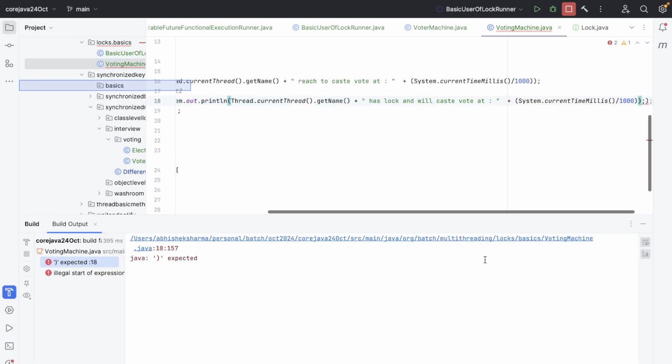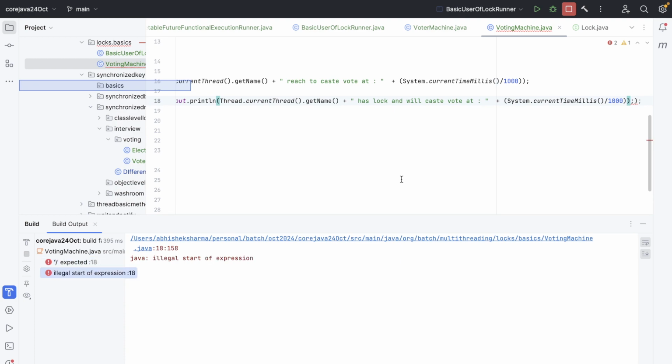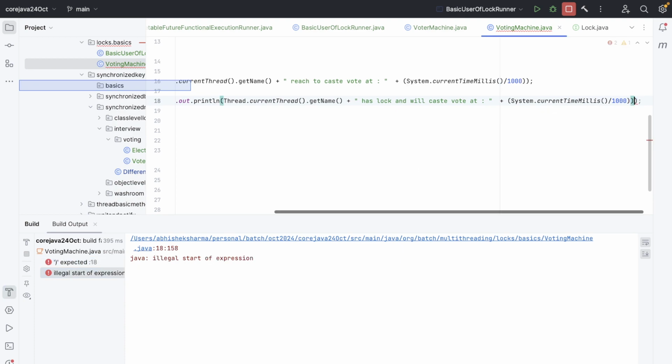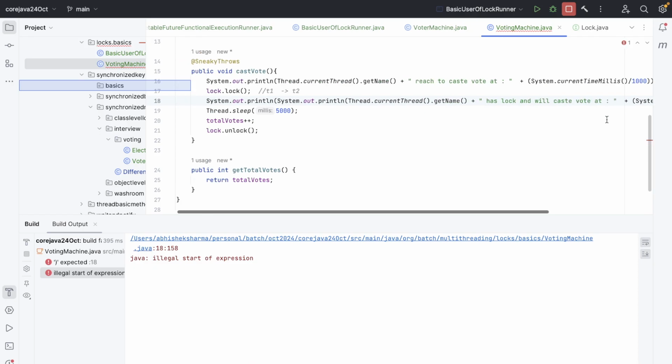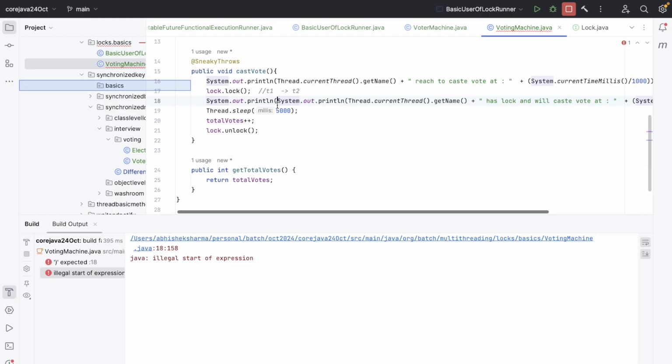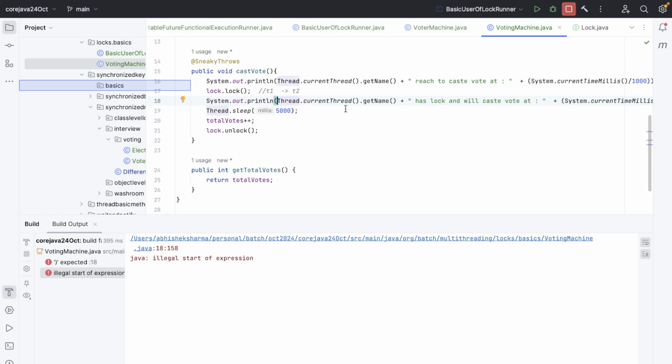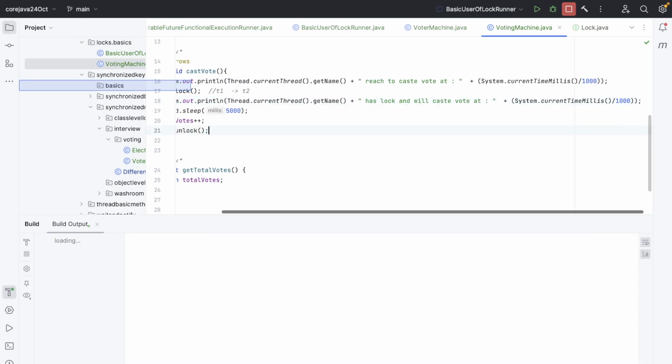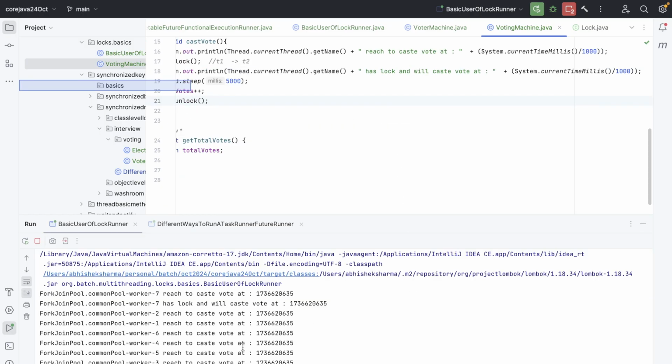If we run this now, okay, my bad, let's remove this. Do I need to remove one more? Okay, we need to check this now. Oh, it's starting over here, and just okay, sys out, inside sys out. Okay, now it's fine. Cool, let's run this now. So we'll see.